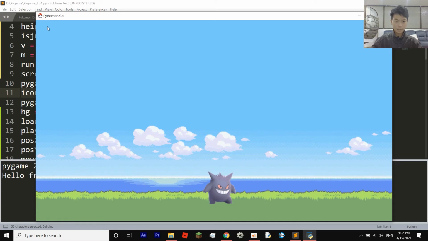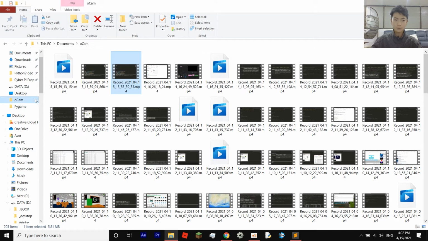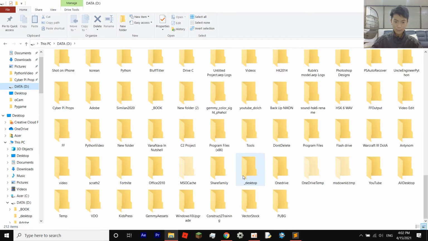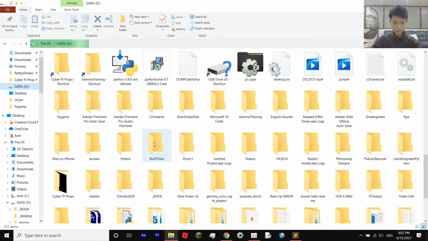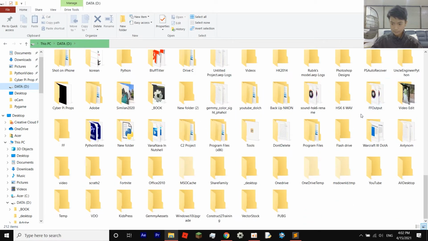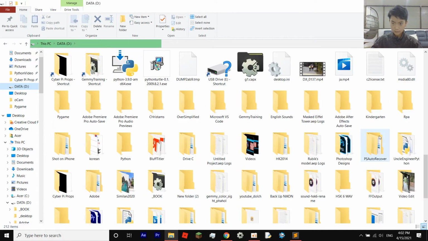Pokeball symbol right here. So in order to create our icon, we need to get a file that has our stuff in it. Let me see where's mine. Sorry, it's kind of messy. Oh, it's right here.